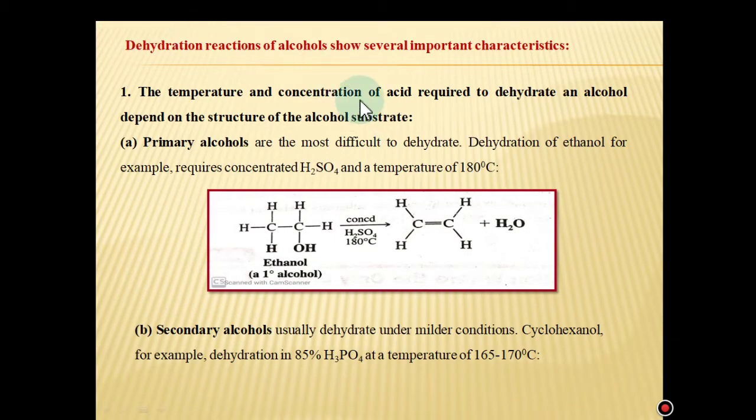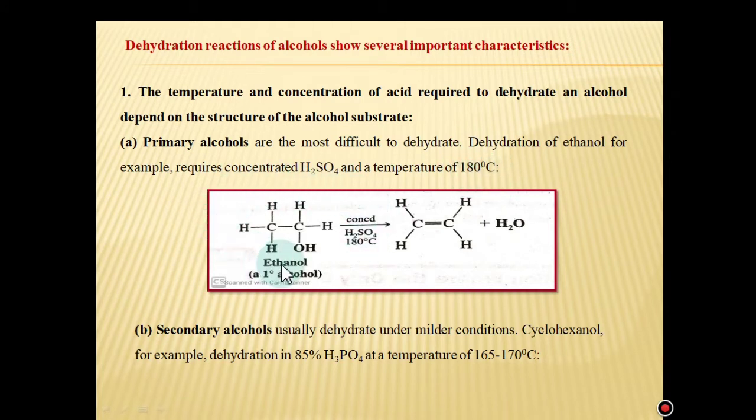The dehydration reactions of alcohols show several important features. The temperature and the concentration of acid required to dehydrate an alcohol depend on the structure of the alcohol substrate. In the case of primary alcohols, these are the most difficult to dehydrate. Dehydration of ethanol, for example, requires concentrated sulfuric acid and a temperature of about 180 degrees Celsius.